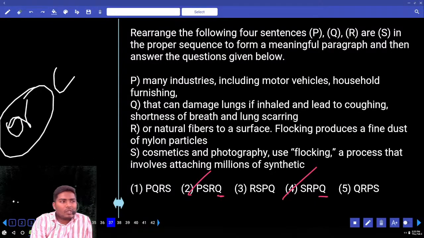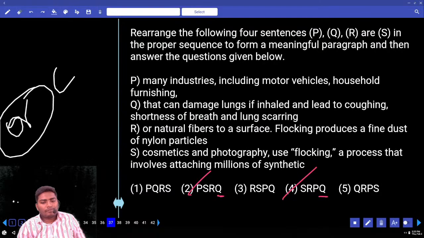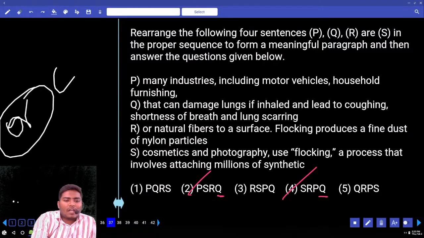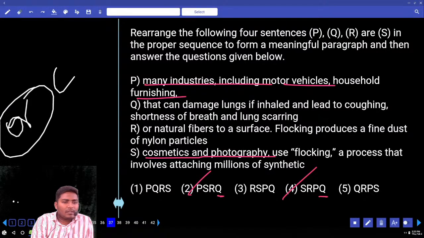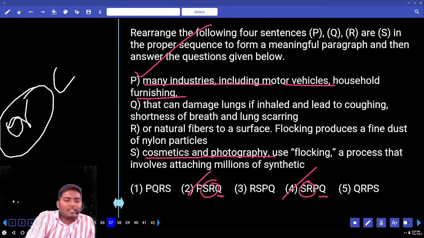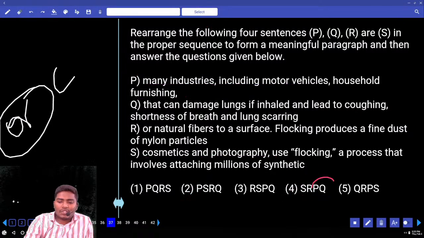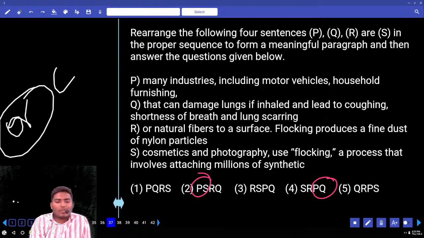What is common? Q is common. Now tell me your answer. Are you speaking about many industries, motor vehicles, household furnishing, or are you speaking about cosmetics and photography? Let us start the sentence with this one. Can you find the common thing? Yes. What is common in both of them? SR is common. Then make the sentence with P. Now with P, you should connect PQ or PS. Now tell me your answer.